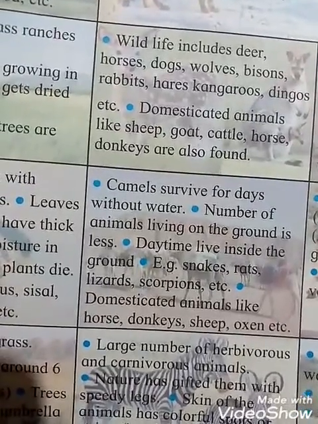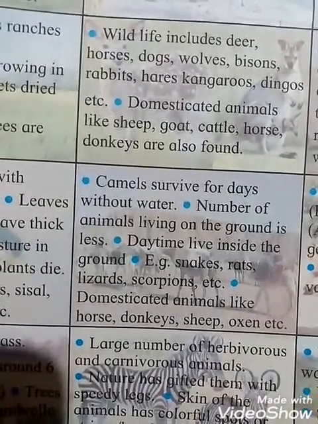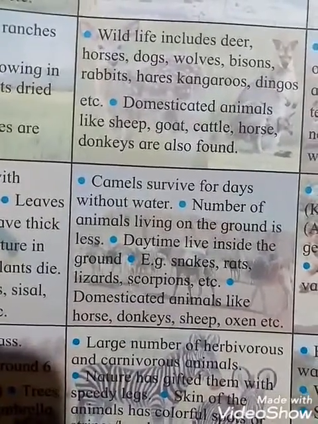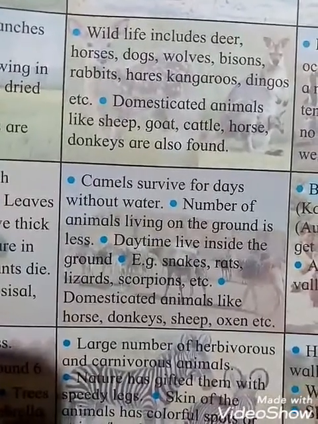Animal life: camels survive for a day without water. So students, camels can survive for days without drinking water, but other animals can't live without water, okay students. So see the picture, you can see the camel picture shown here, okay.